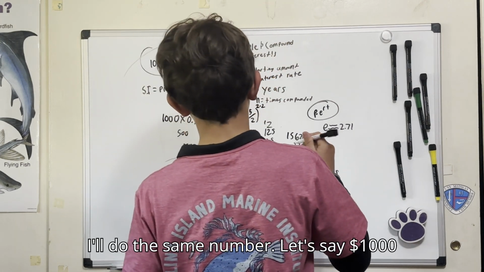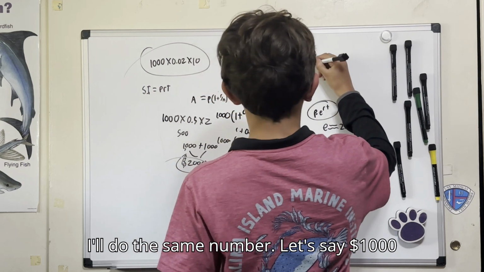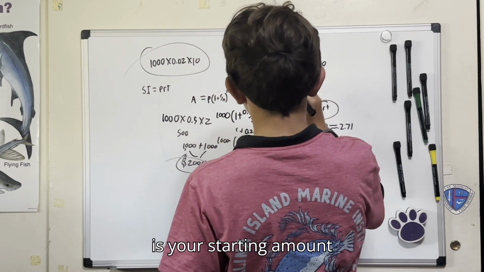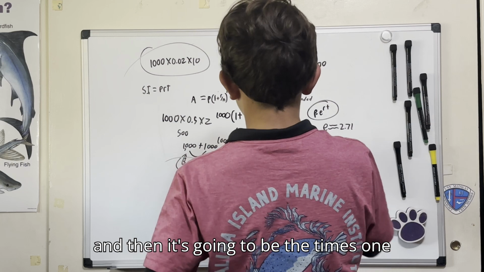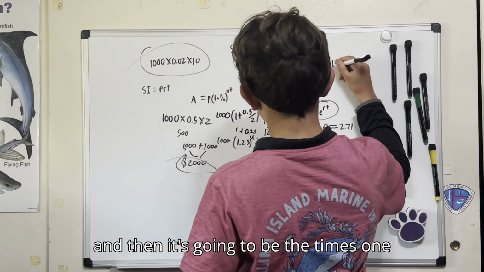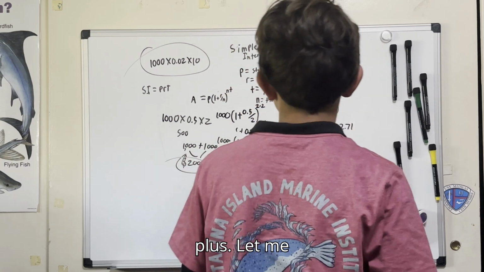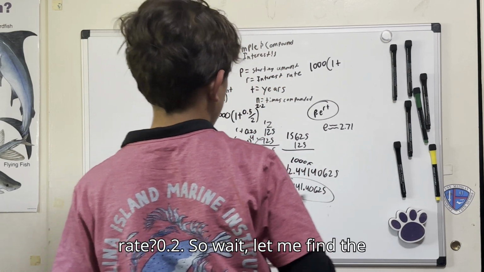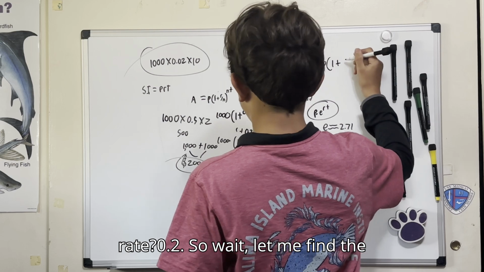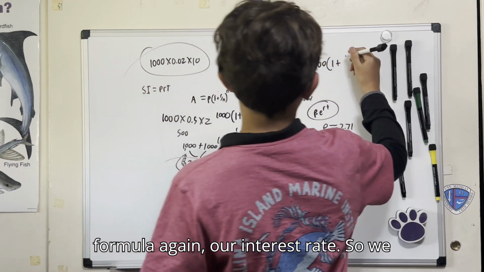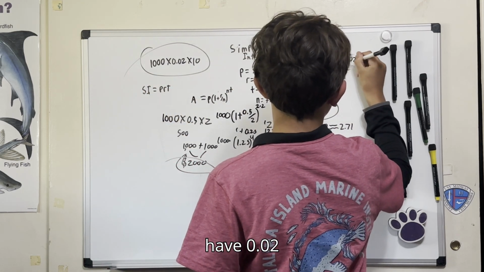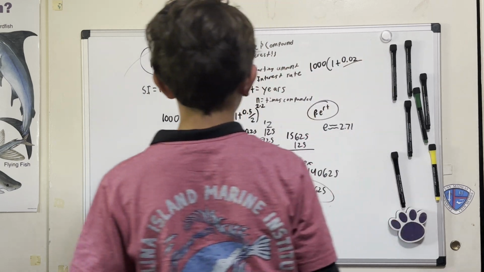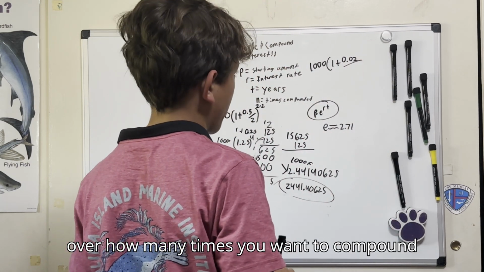But I'll do the same number. But let's say $1,000 is your starting amount, and then it's going to be times 1 plus, let me go, what do we want for the interest rate? 0.2. So wait, let me find the formula again. Our interest rate, so we have 0.02, over how many times you want to compound that a year?